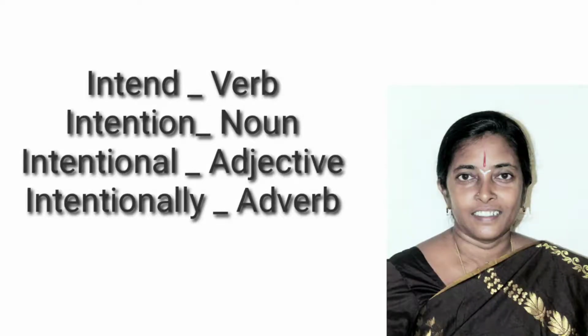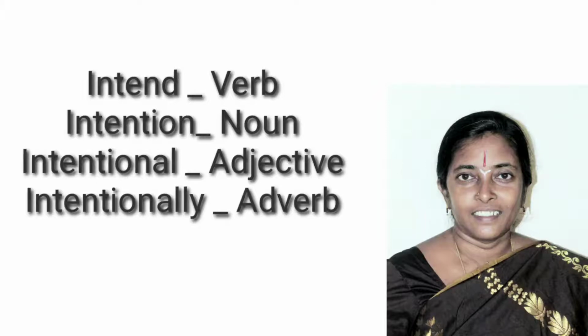Now let's take the word intend. What is intend? It's a verb. Intention. By adding the suffix tion, shun, to intend, the verb turned to be a noun, right? Intentional. By adding two more letters, like a suffix, we got an adjective. Intention is a noun and intentional is an adjective. By adding ly to the adjective, again ly is a suffix, we got an adverb.